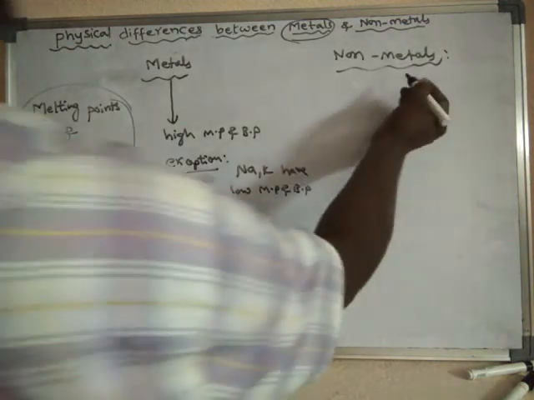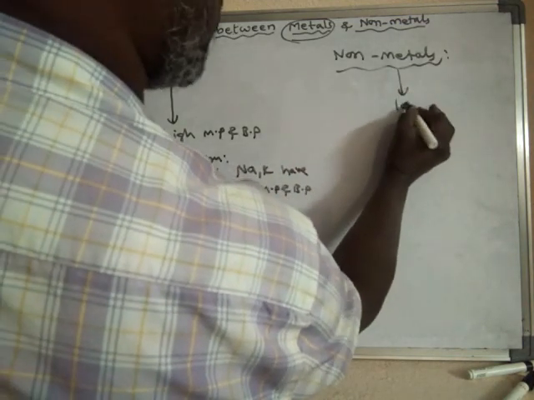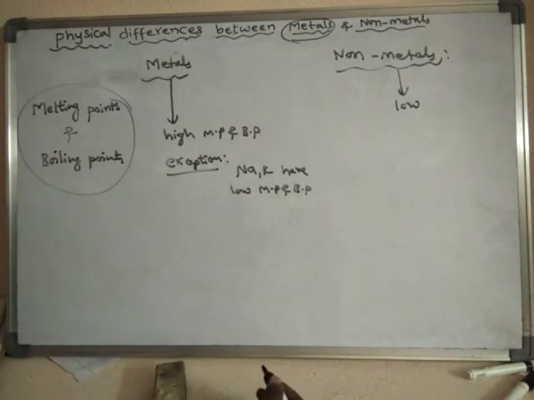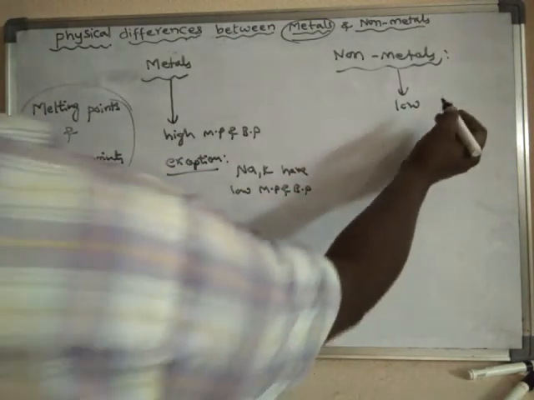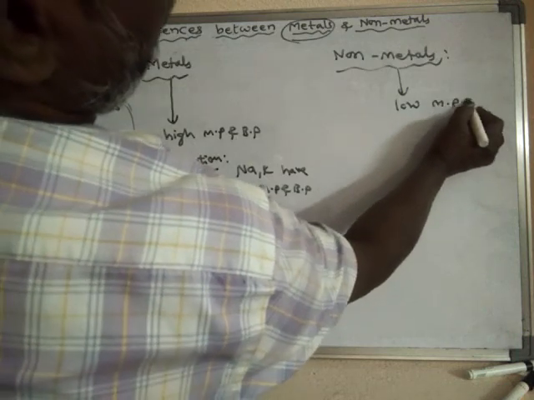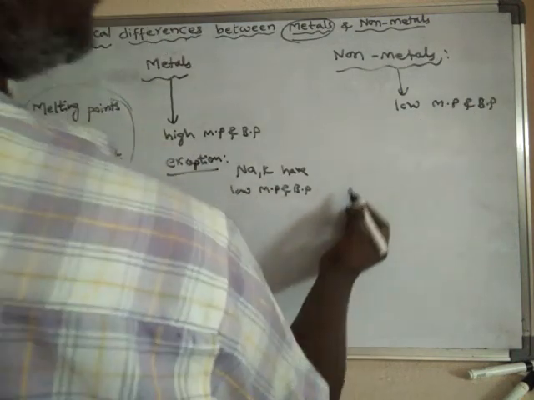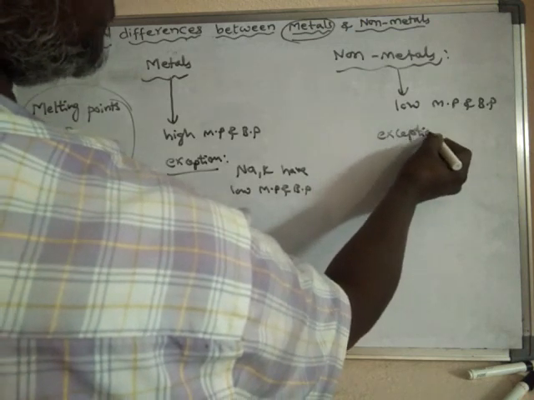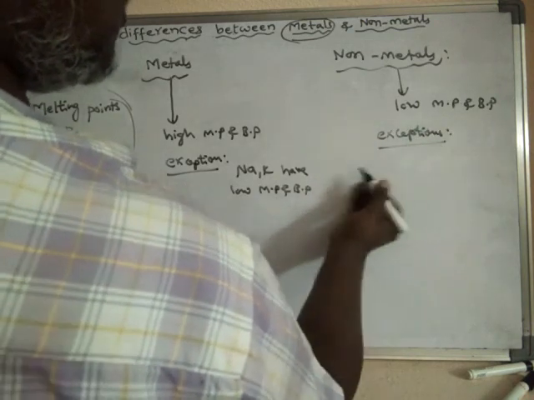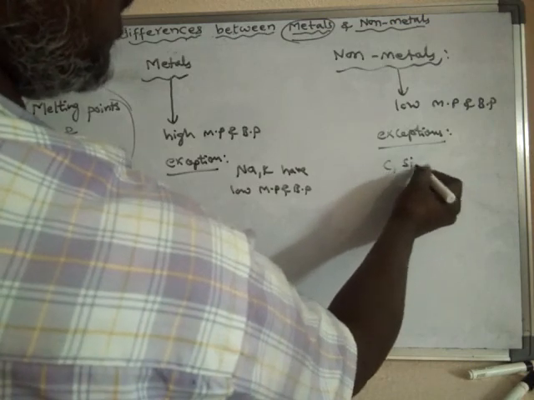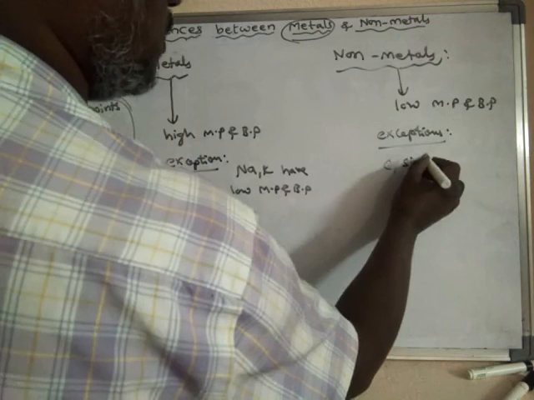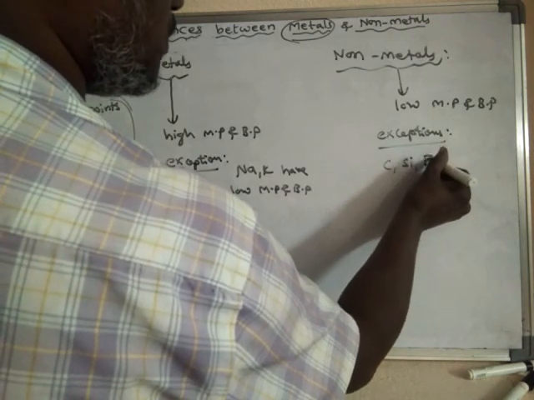And non-metals generally have low melting points and boiling points. For them also there are exceptions. What are the exceptions? Carbon, silicon, and boron.